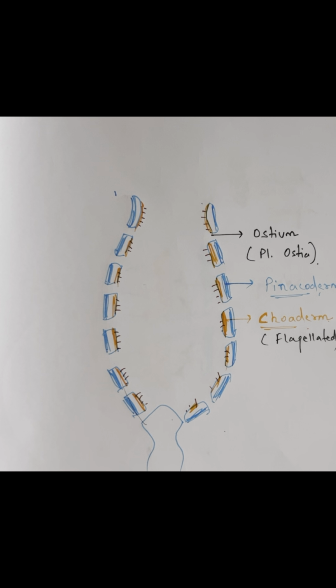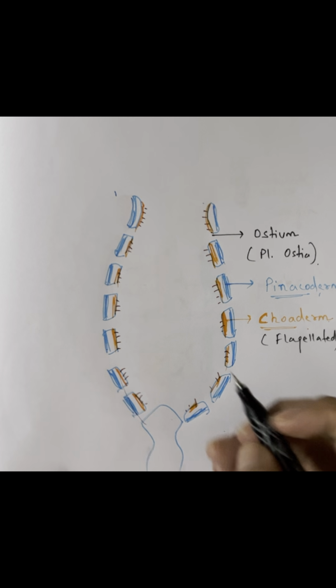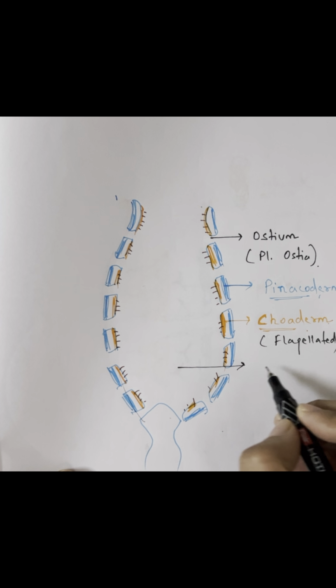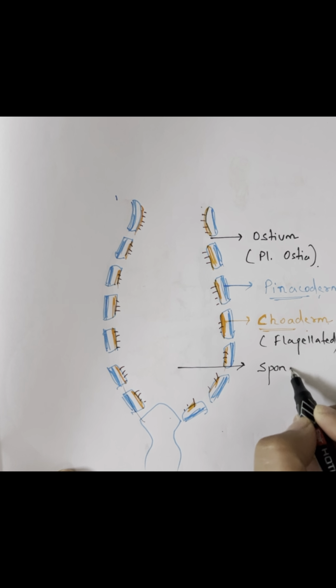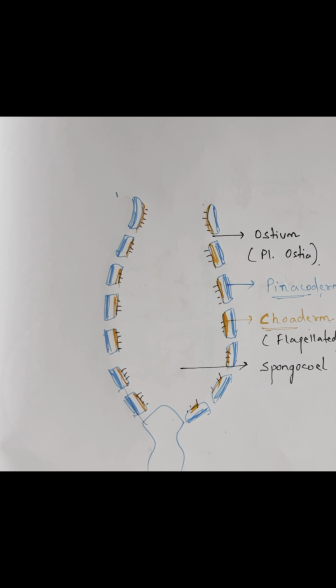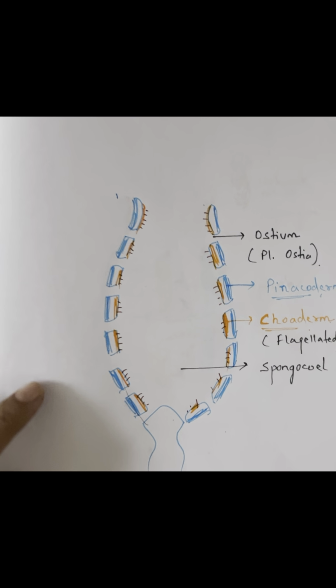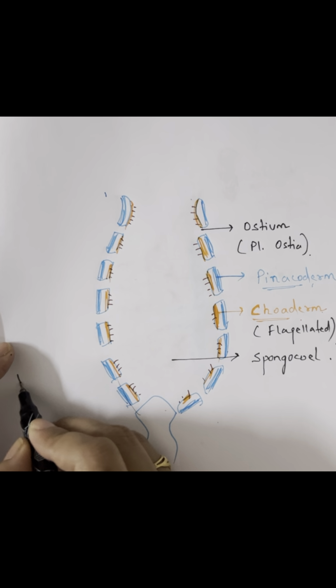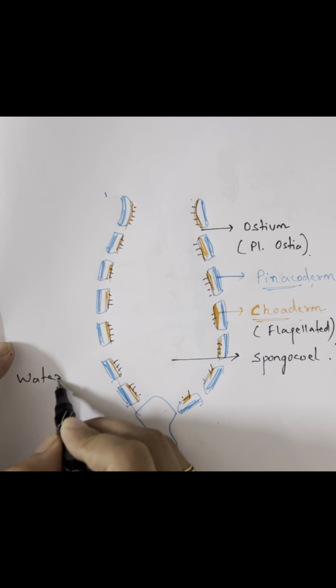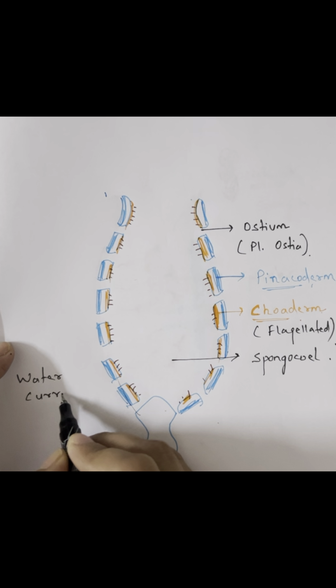So this is the inner layer, because these flagella will help the water currents to move, and via this a lot of important processes occur, like reproduction, respiration, and circulation via the water canal system. And the cavity present in between the sponge is known as spongocoel.